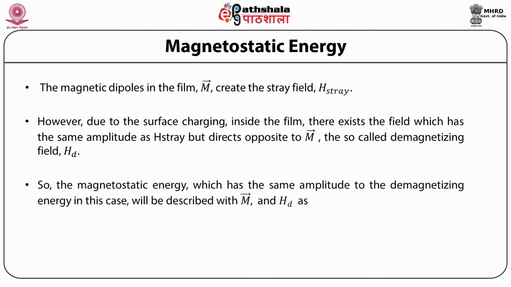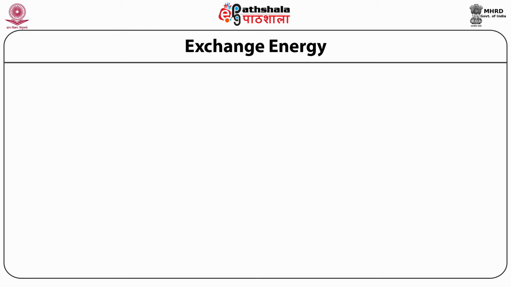So the magnetostatic energy, which has the same amplitude as the demagnetizing energy, in this case will be described with M and HD as follows. KD equals minus mu naught integration of M dot HD into dV. We can write it again as equals minus mu naught integration M into H by 2 into dV, which turns out to be mu naught by 2 into Ms square. The second energy is the exchange energy.